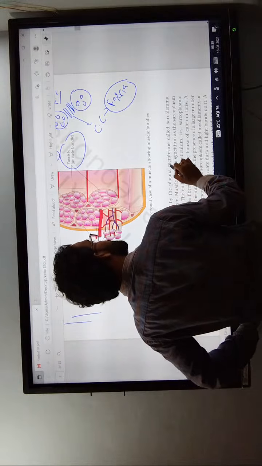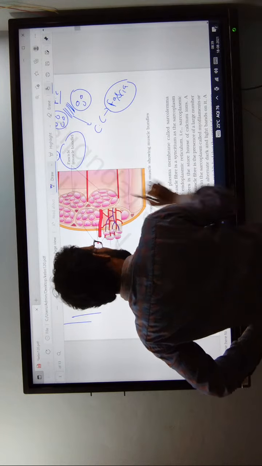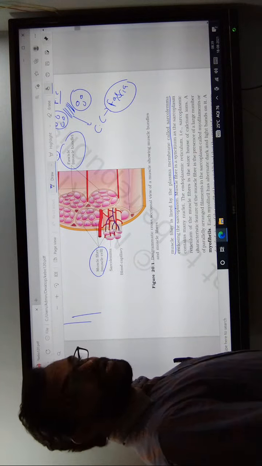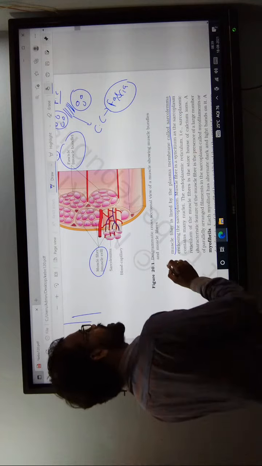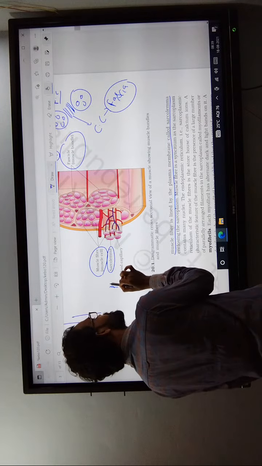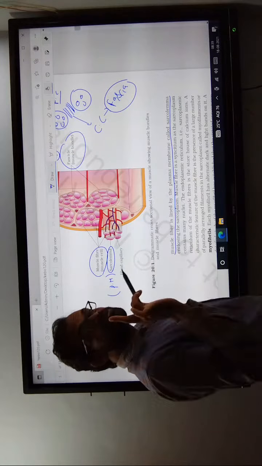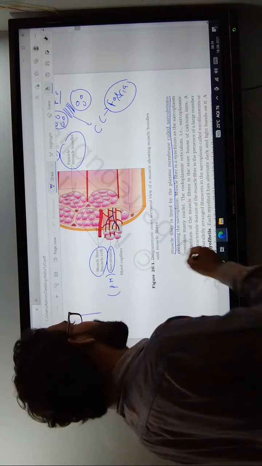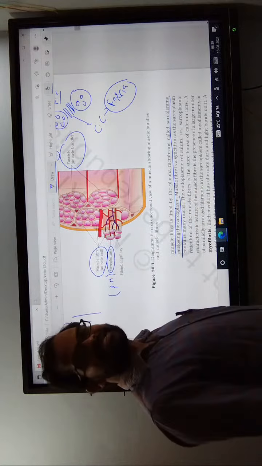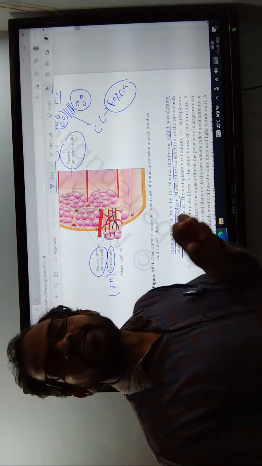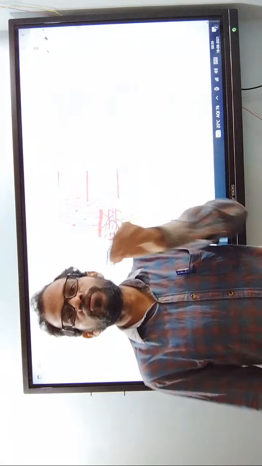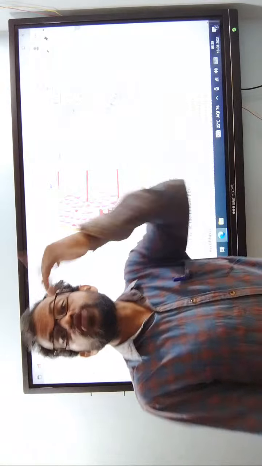Each muscle fiber is lined by a plasma membrane, the sarcolemma. Each muscle cell is lined by the sarcolemma. The cytoplasm of the muscle cell is known as the sarcoplasm.